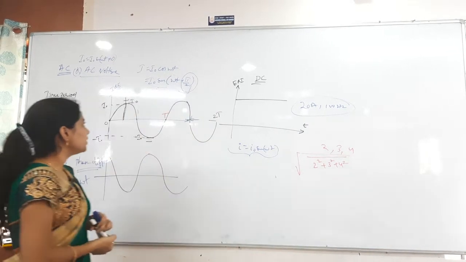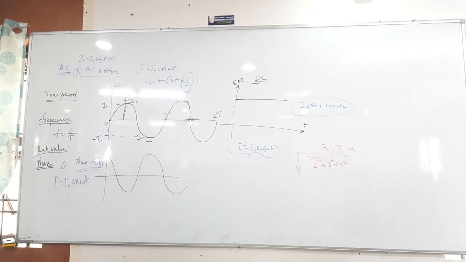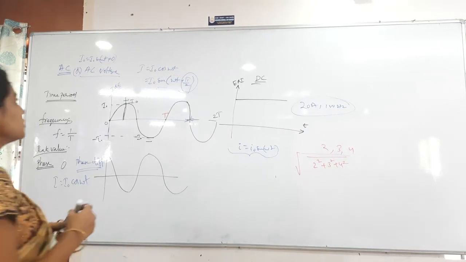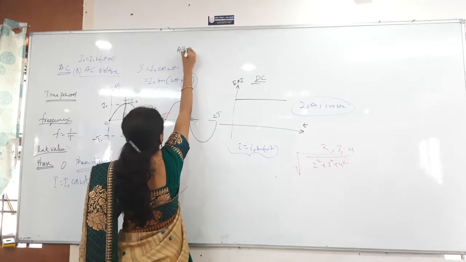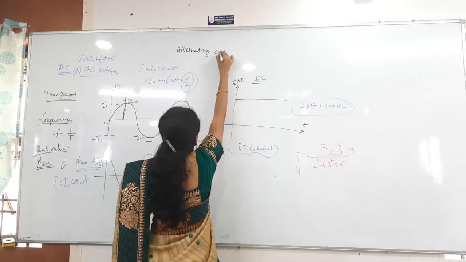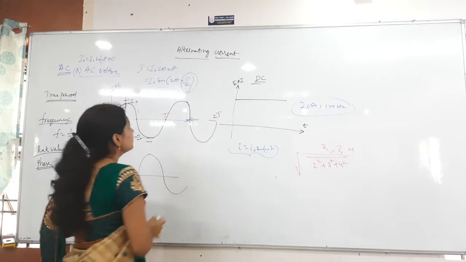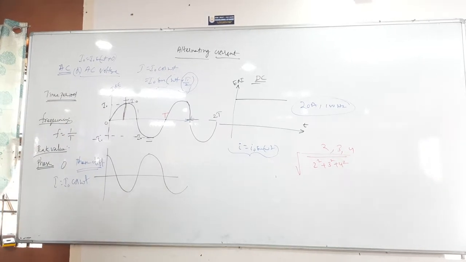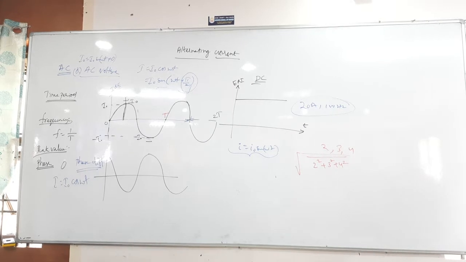That we will discuss. First and foremost, you write the AC, alternating current or AC voltage. The current or voltage changes its direction with respect to time.